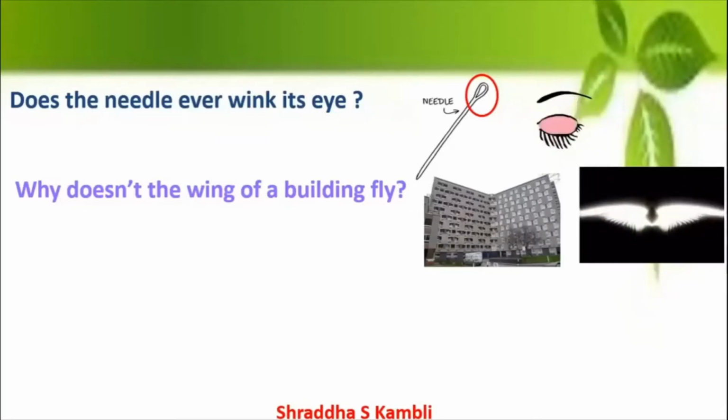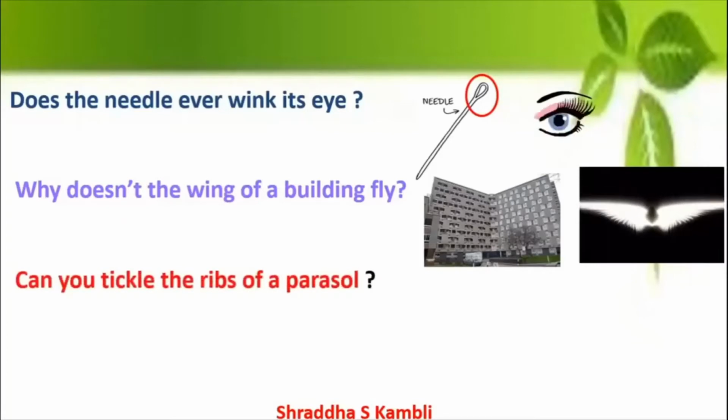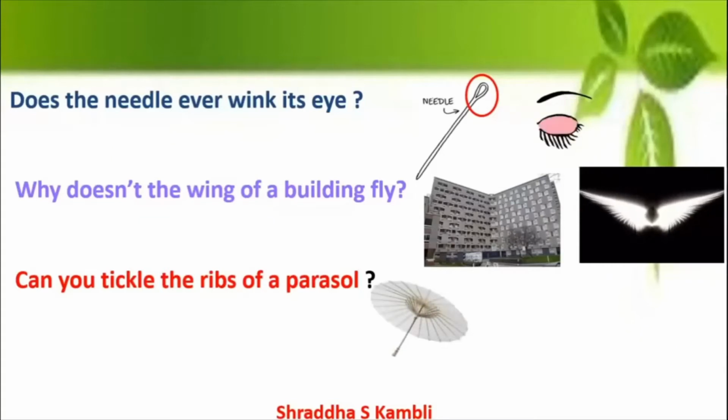Isn't it? And then the poet asks, can you tickle the ribs of a parasol? Now a parasol is a kind of an umbrella. And what are the ribs of a parasol? It is the spokes in that umbrella. So can you tickle? And what is the other meaning of ribs? The other meaning of rib is a part of the human body. It is an internal part of the human body, part of our skeleton, isn't it? But when you want to tickle someone, or make someone laugh, what do you do? You tickle the ribs of that person. So can you tickle the rib of this umbrella and make it laugh? That is the rhetorical question over here.